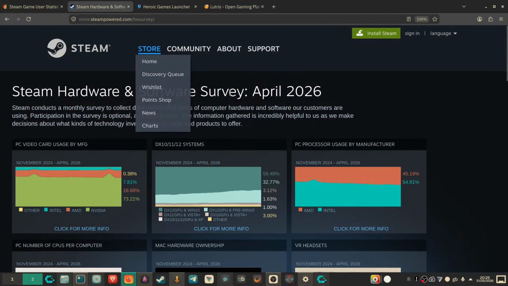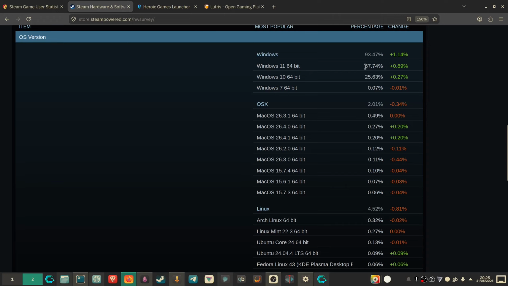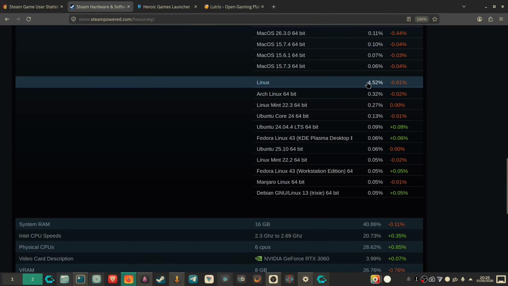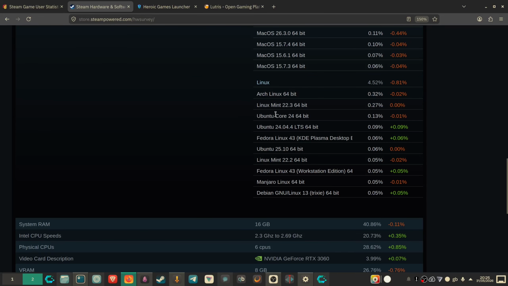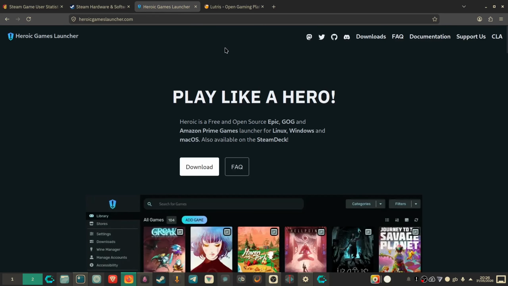And if we look at the Steam hardware survey, this was conducted in April of 2026. Most people, which is 67%, use Windows and 25% use Windows 10. So only 4.5% use Linux, and this actually dropped. It was around 5%, but it did drop by 0.5% recently. So, you know, a lot of people use Steam, most people use Windows, and so let's look at Heroic Games